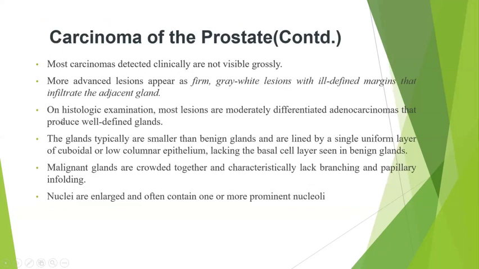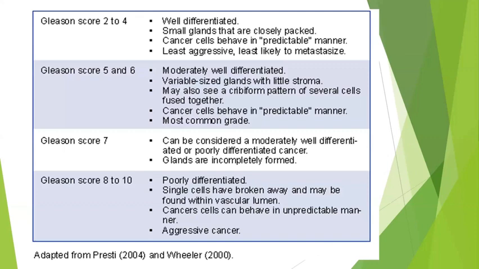Then the most common will be the carcinoma of the prostate, which is nothing but an adenocarcinoma. So here what will happen? In BPH, as I told you, the glands will be cystically dilated. Here the glands will usually be small glands lined by a single layer of uniform cuboidal to low columnar epithelial cells. The most important feature to differentiate carcinoma of the prostate from benign is the lack of a myoepithelial layer. Here, the myoepithelial layer will be completely absent. And malignant glands will be crowded against each other.